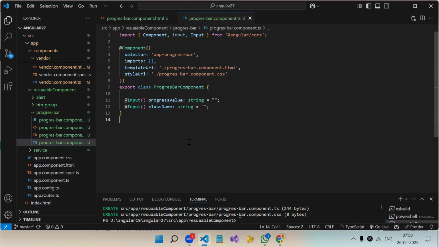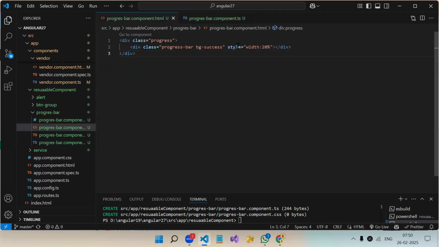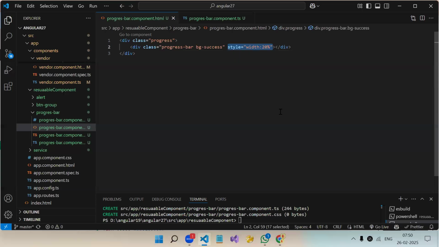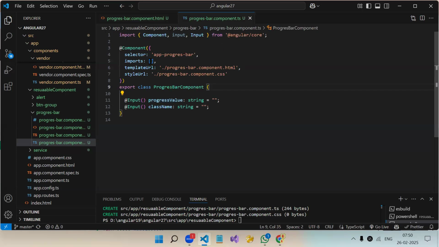Okay, so we created two variables. For the progress value, whatever value we get in this variable, we need to bind it over here. So how do we bind the dynamic style to this div? With ngClass? ngClass can just bind the dynamic classes. If you want to provide the dynamic style, you will use ngStyle, right? So let's import ngStyle.